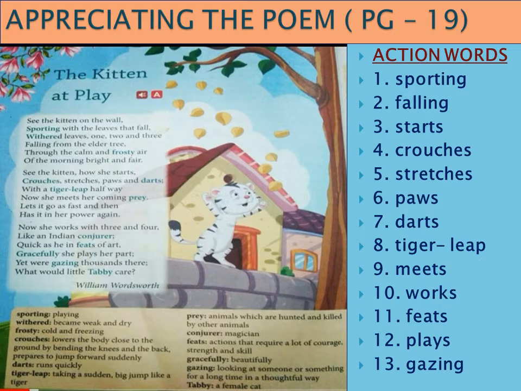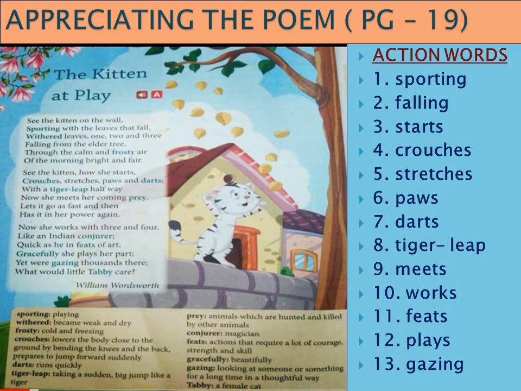So what is a verb, children? A verb is an action word. It shows different kinds of movements or actions done. So here, for example, in the first stanza of the poem, the second line, there's a word sporting. What's the meaning of the word sporting? It means playing. So play is an action, right? So this is an action word.